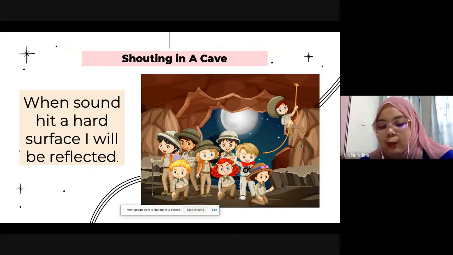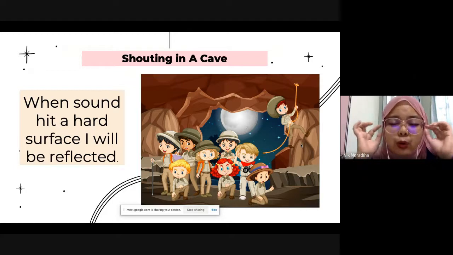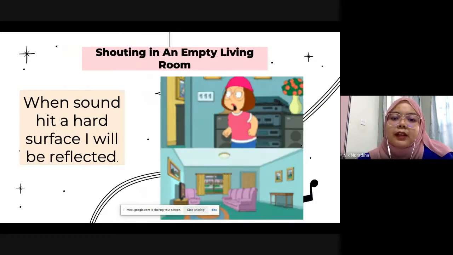If you're standing somewhere quiet that has a hard wall around it, and you shout, and you can hear the echoes of your own voice, that means the sound is reflected. For example, you are in the living room alone, and your living room has a hard wall. If you shout, you can hear the echoes of your own voice. Why? Because the sound of your voice is reflected.